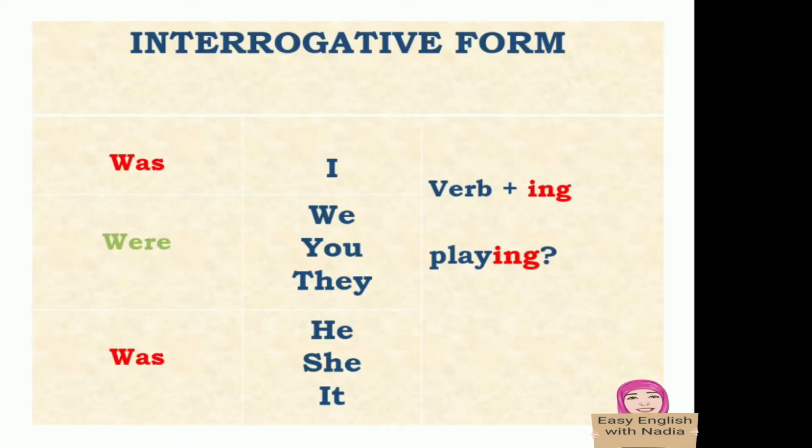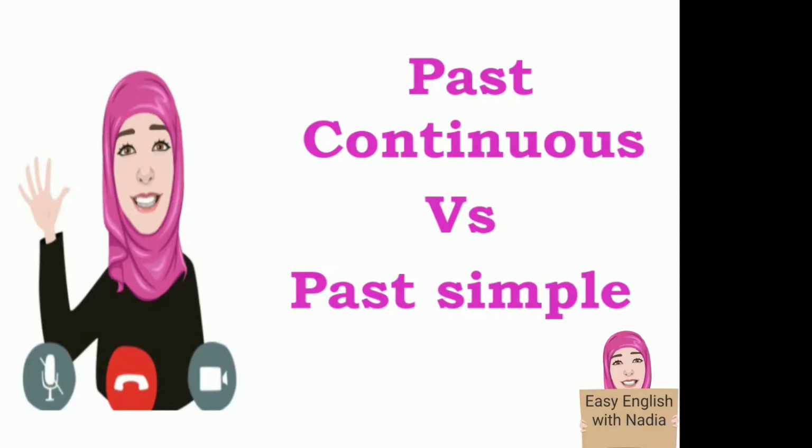The past continuous in the interrogative form: was plus I plus verb plus ing. Were plus we or you or they plus verb plus ing. Was plus he or she or it plus verb plus ing. For example, was I playing? Was I exercising? Now watch the following video to understand the difference between the two tenses.